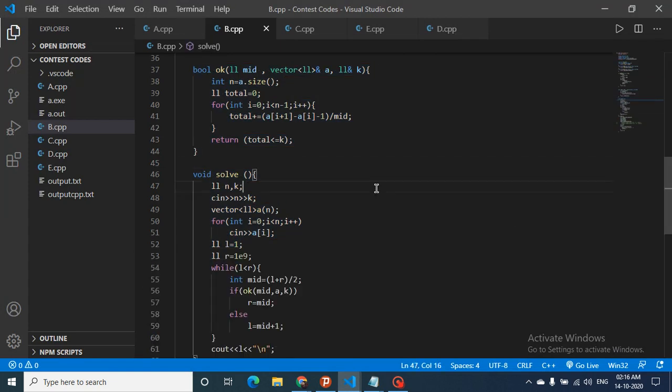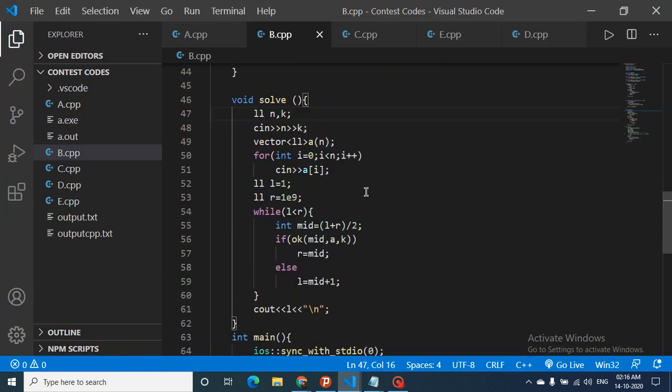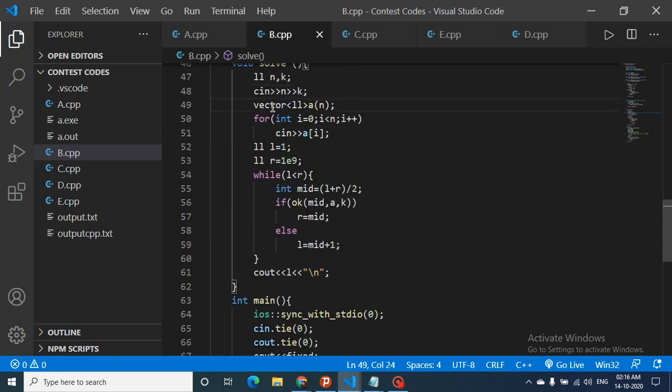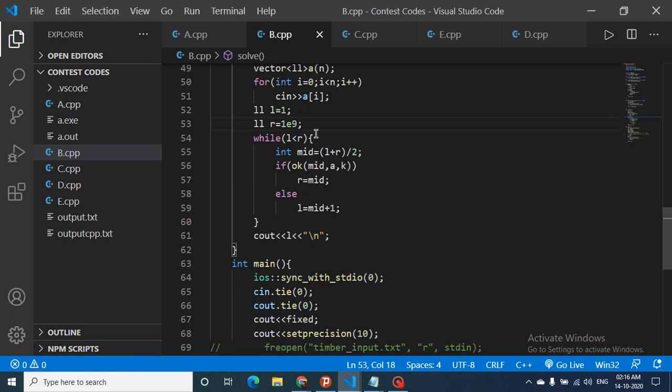Okay, I'll zoom it out. So this is a solve function which takes input of n and k. This is a vector array, the timings of all the sessions. Like I told you, left is 1 and right is equal to 29. We do the same binary search, where mid is l plus r divided by 2. This is the OK function: if true, r equals mid, else l equals mid plus 1, and we output l.